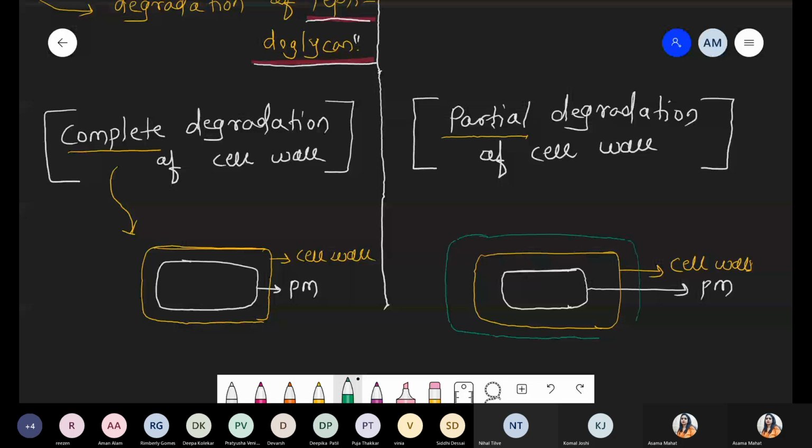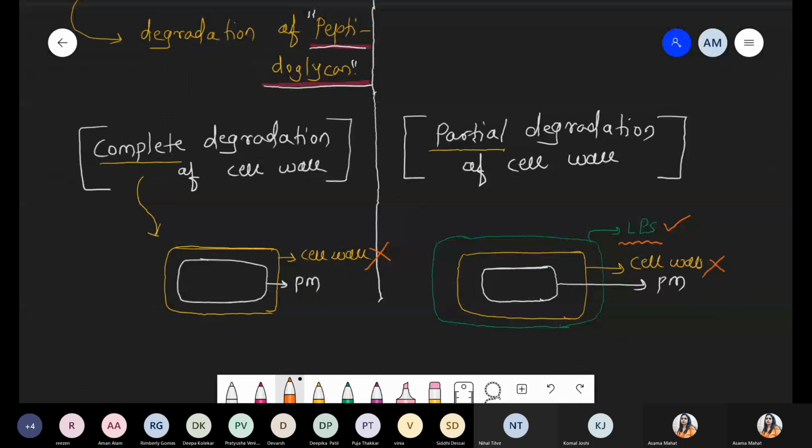Toward the outer side there is one more protective layer, LPS. After the activity of lysozyme, the cell wall gets digested, but one extra layer, LPS, is associated with the cell wall, and the LPS layer is not degraded by lysozyme. तो यहाँ पे complete digestion नहीं होगा. This is known as partial digestion.